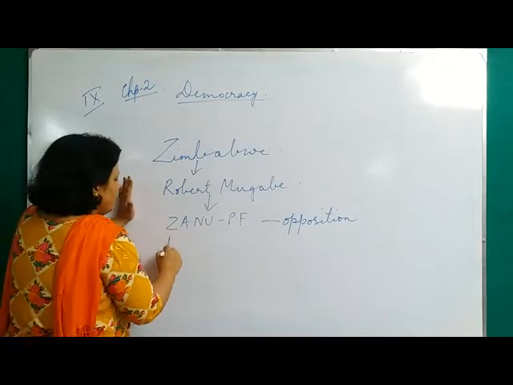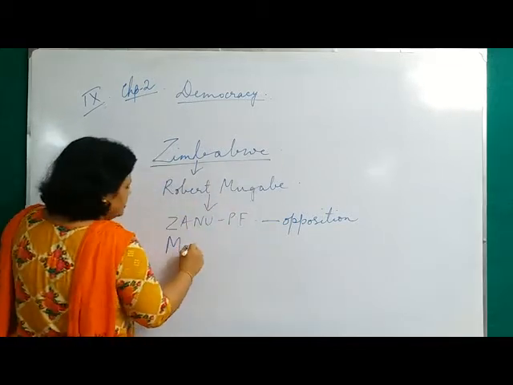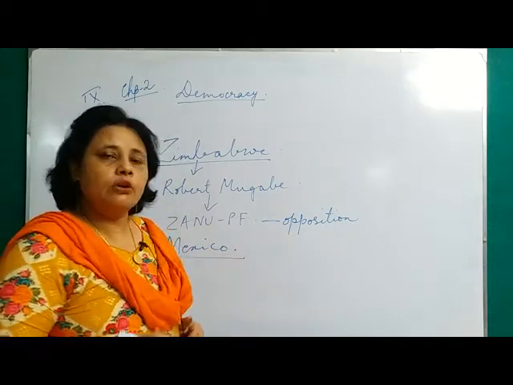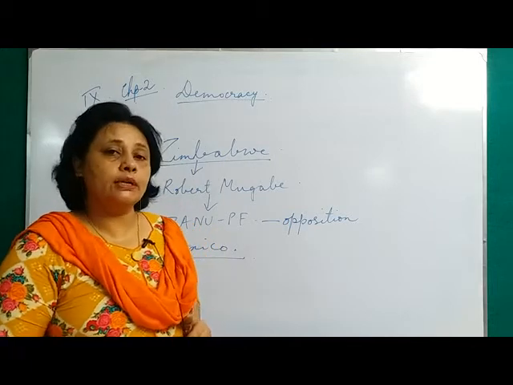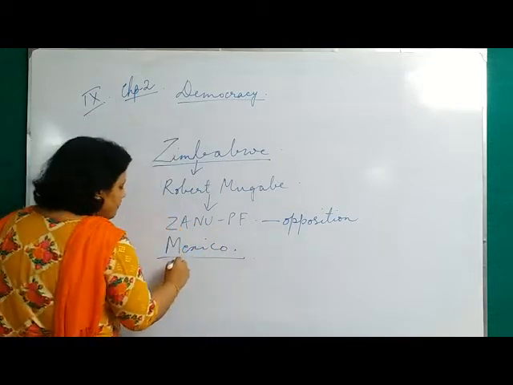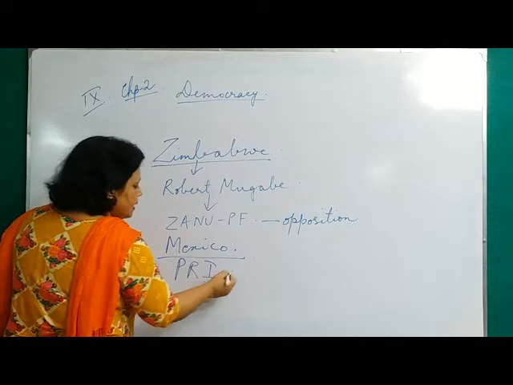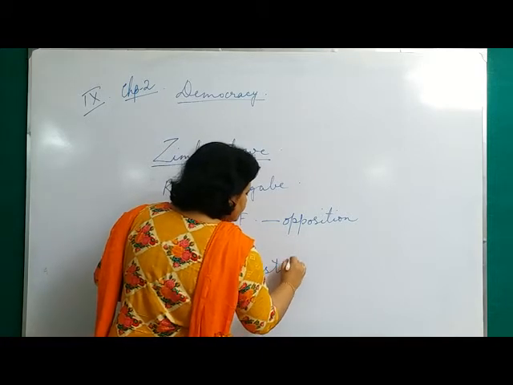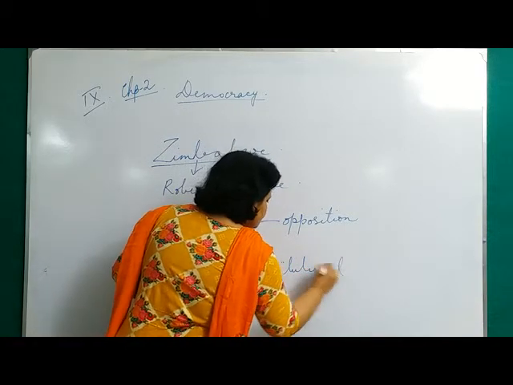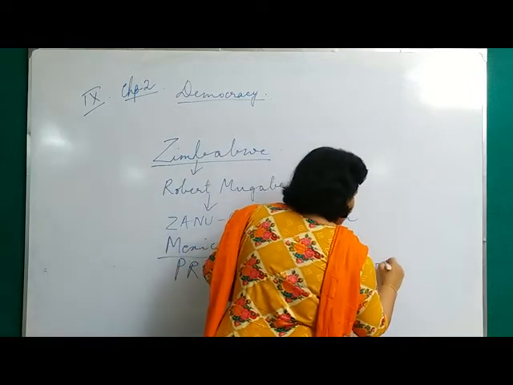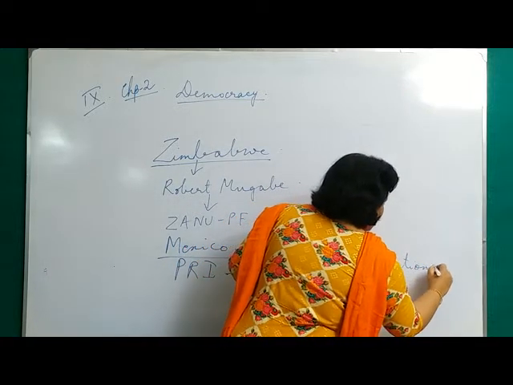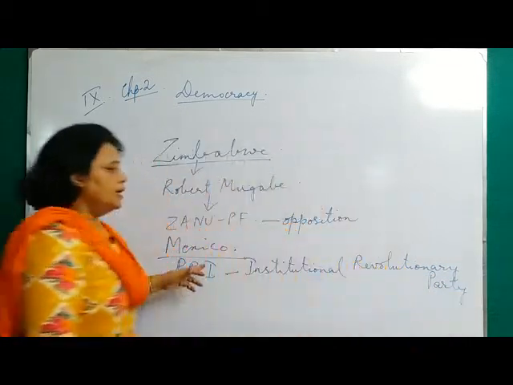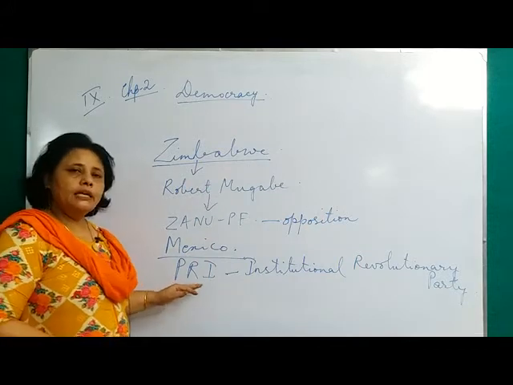Again, if you take the case of Mexico, another state, here also elections take place after every 6 years for the election of the president. Again, you cannot call it a democratic state. Why? Here the party PRI, the Institutional Revolutionary Party, is very powerful.